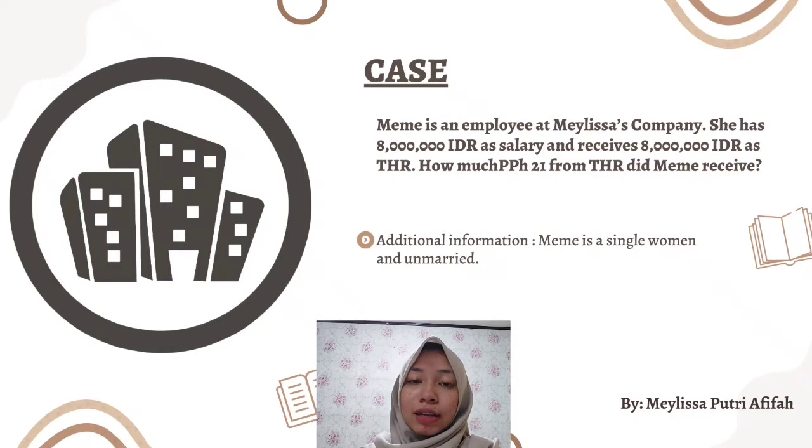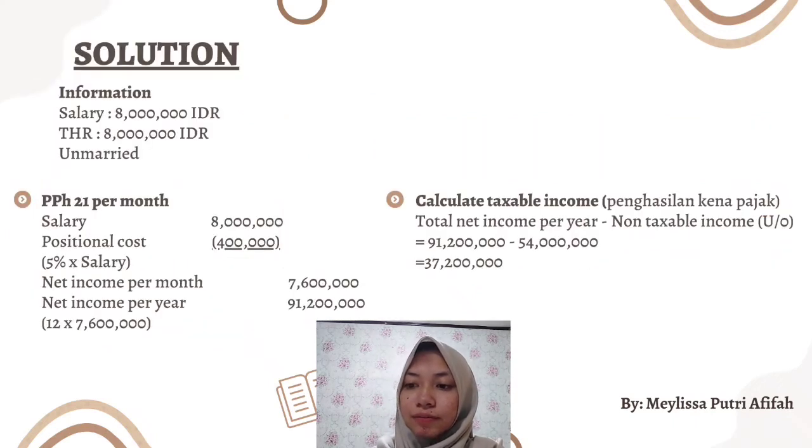So Meme is an employee at Melissa's company. She has 8 million rupiah as salary and receives 8 million rupiah as THR. How much PPH 21 from THR does Meme pay? Additional information, Meme is a single woman and unmarried. This is the solution. So we get information from the question: the salary total, THR total, and also she is unmarried.